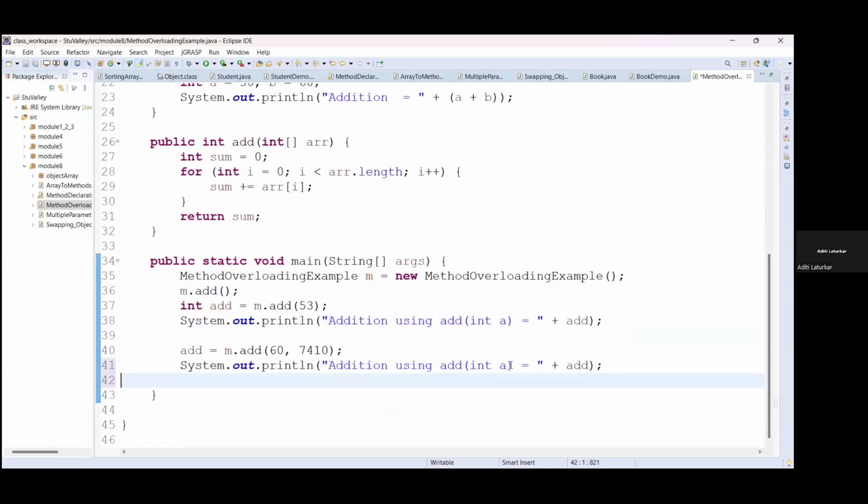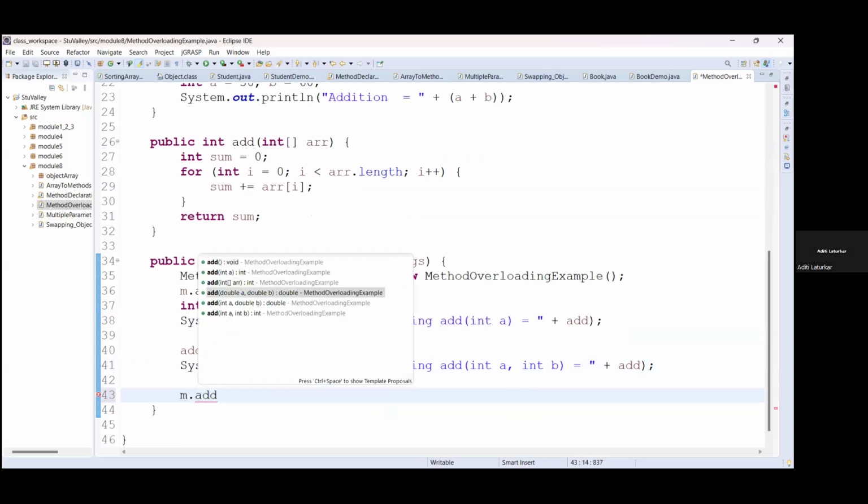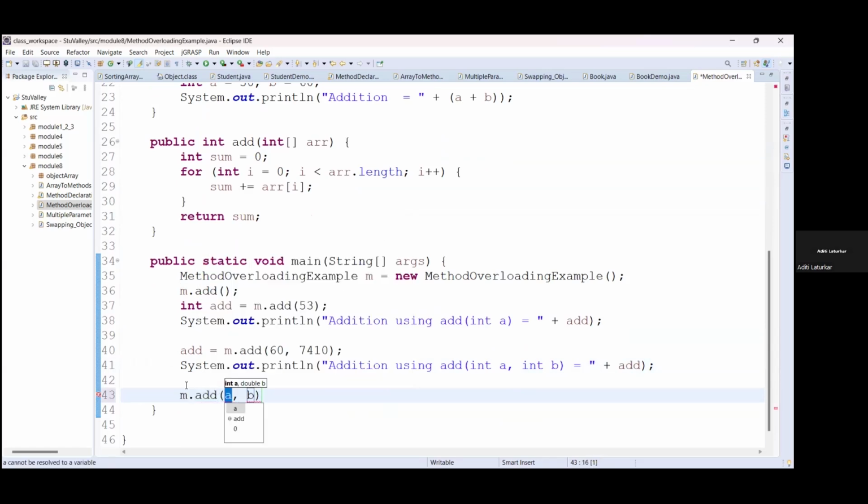Addition using int a, int b. Okay. Now next method call, m dot add. Now here we have one integer and one double value. If you pass here 60, or I will change the value to 90, and again instead of a double value you pass the 63 value itself.